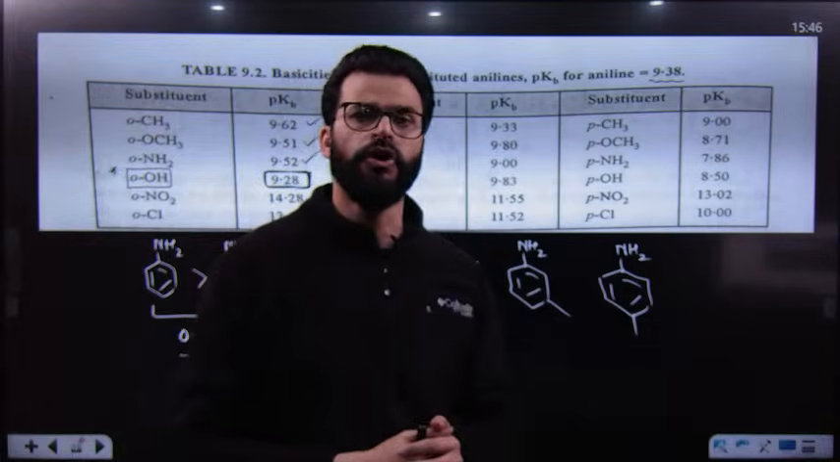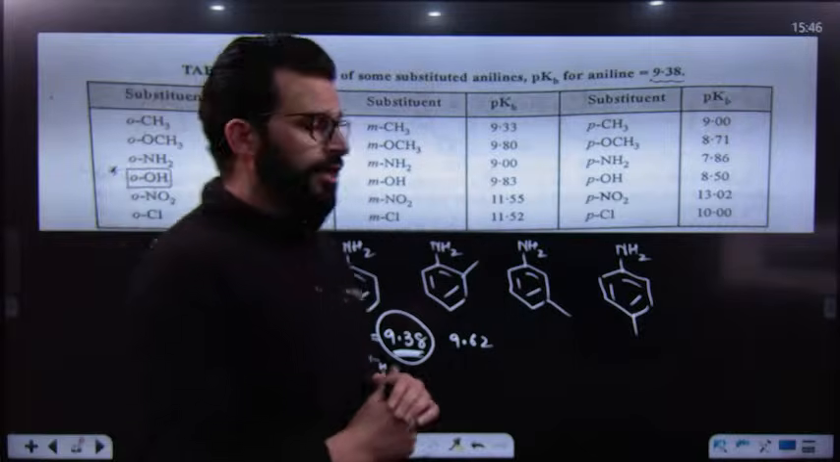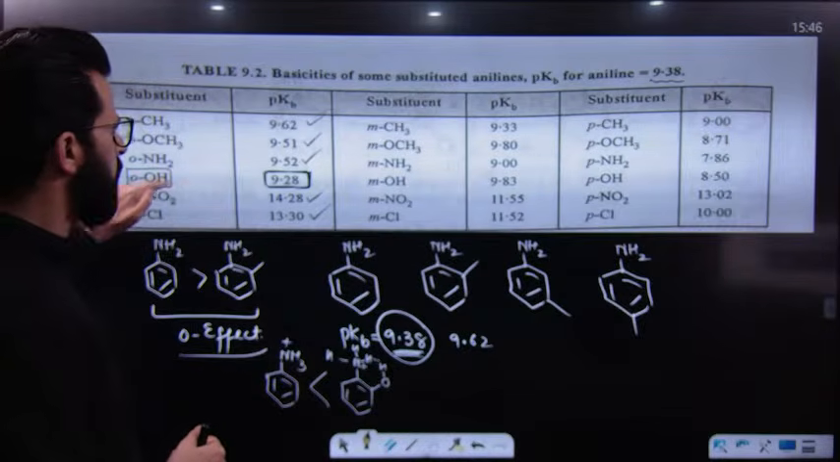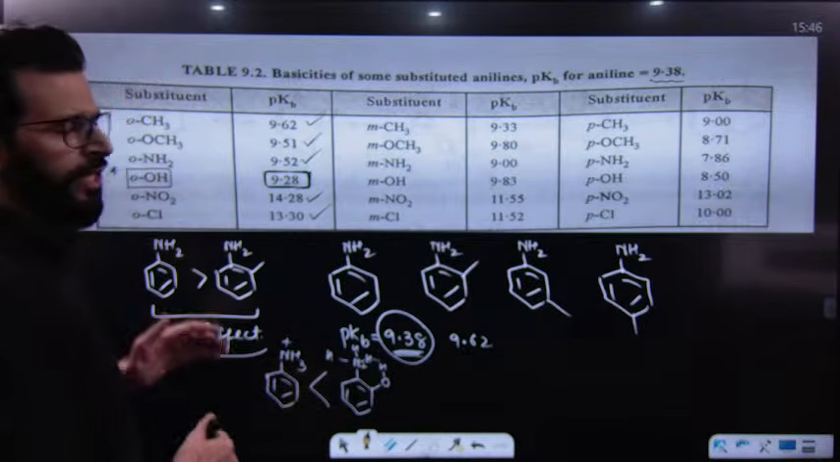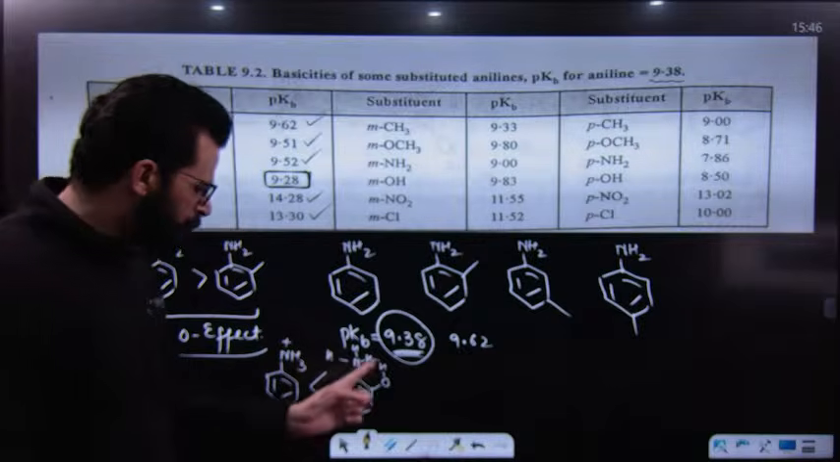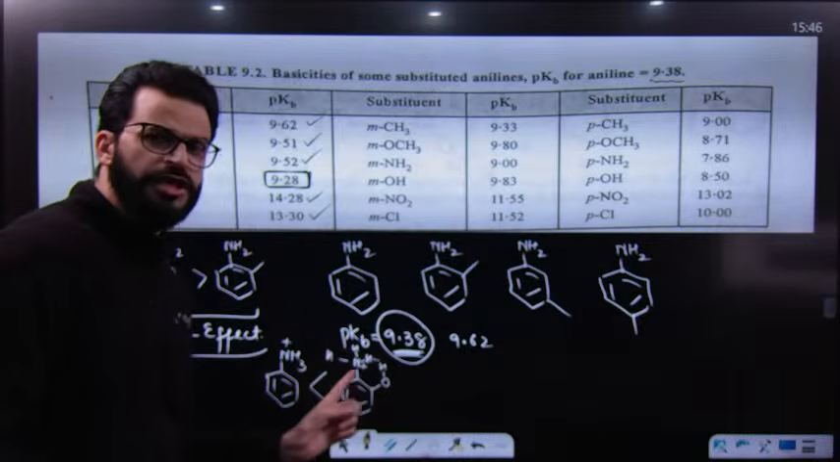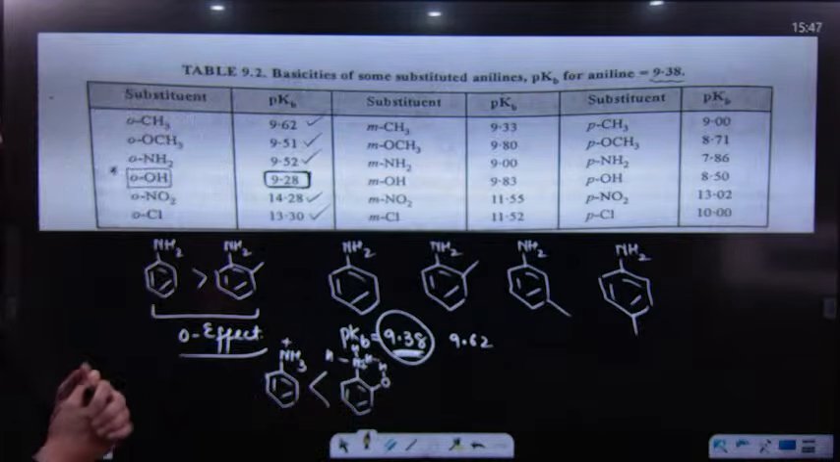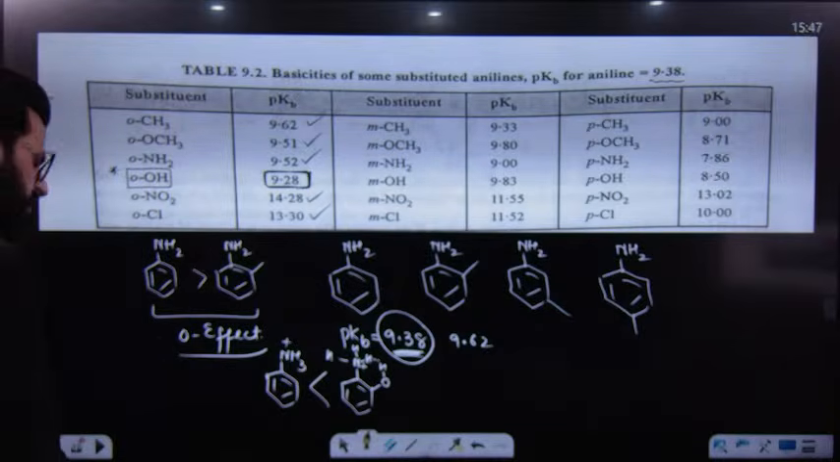at that time ortho substituted aniline which is having an OH group at the ortho position is a stronger base as compared to aniline, and the reason is its conjugate acid is more stable because of chelation or intramolecular hydrogen bonding as compared to this. I hope this point is clear till now.